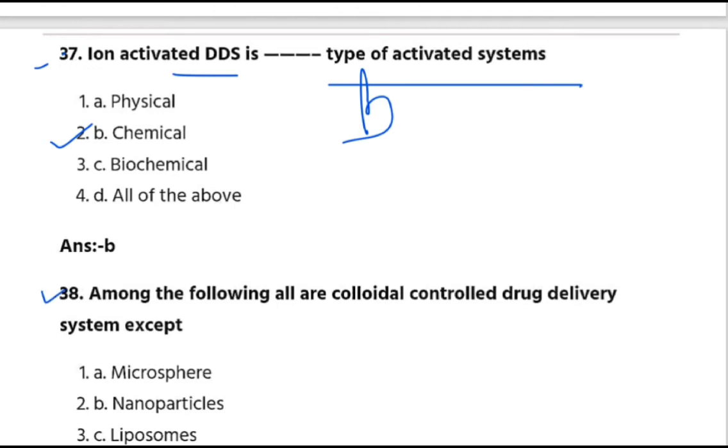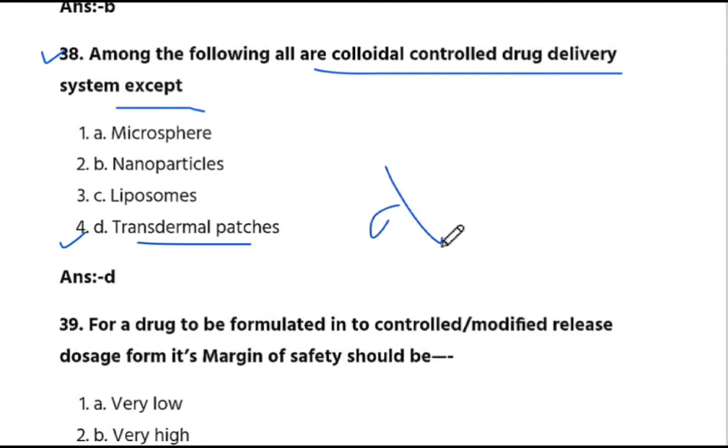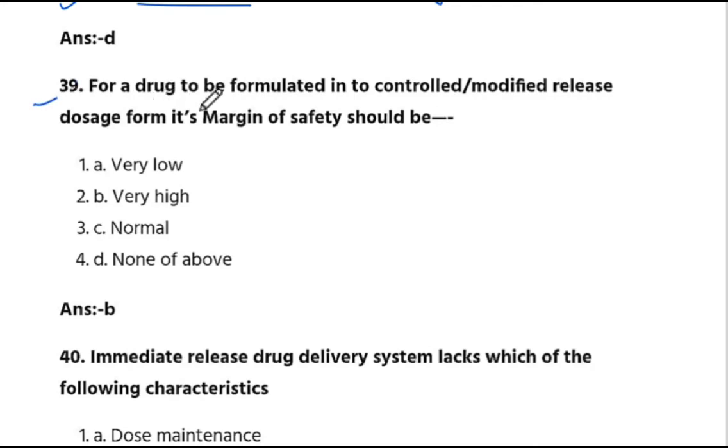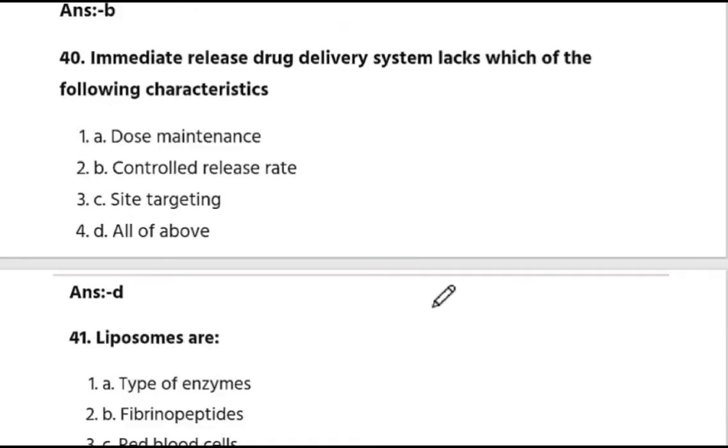Next is question number 38. Among the following are colloidal controlled drug delivery system except. The answer is D. Transdermal patches. Next is question number 39. For a drug to be formulated into controlled modified release dosage form, its margin of safety should be. The answer is B. Very high. Next is question number 40.